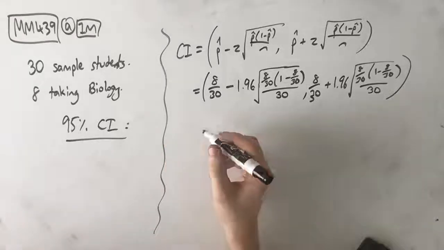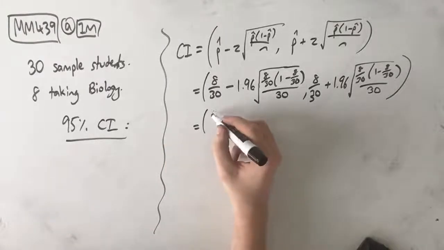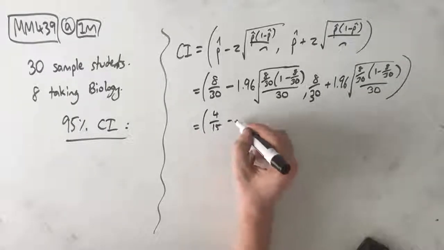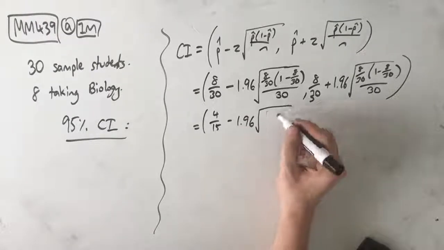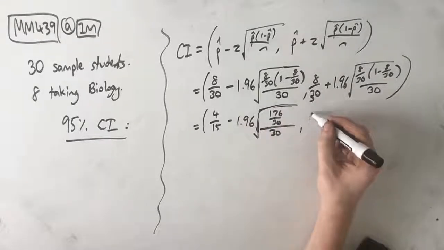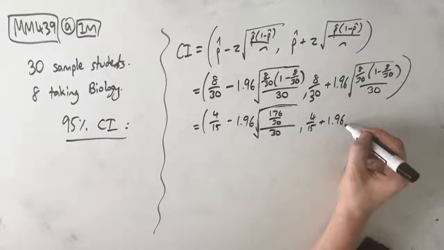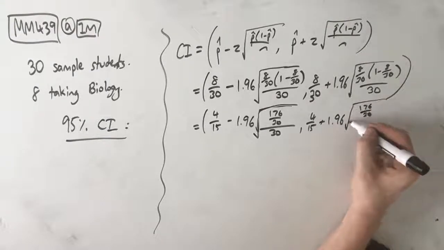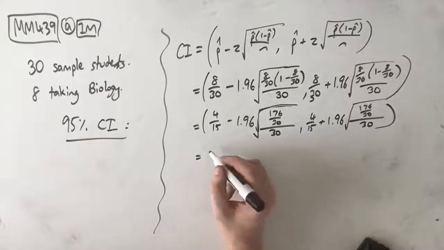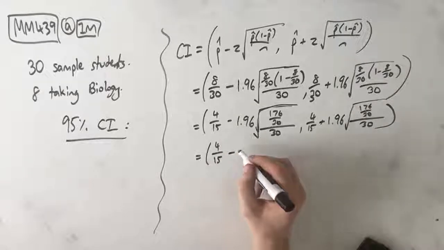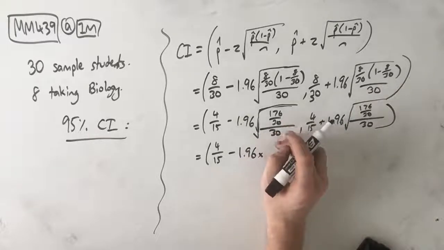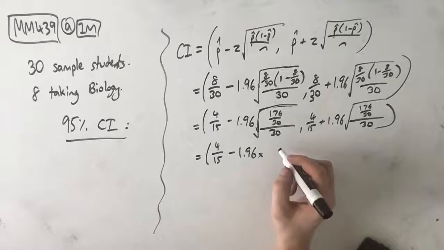I like to simplify this a bit more. So what we can simplify it down to is 4 on 15 minus 1.96 square root of 176 on 30 over 30. Then 4 on 15 plus 1.96 root 176 on 30 over 30. So then we can simplify the surds. We can get 4 on 15, 1.96 times, now this 30 and this 30 cancel each other out, and we end up with the 176.